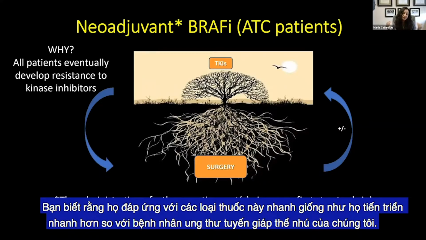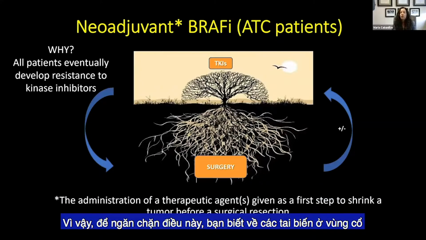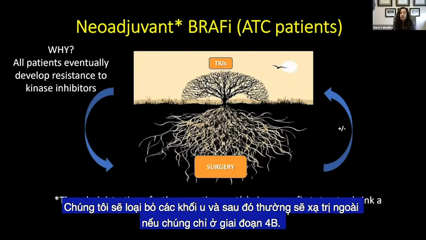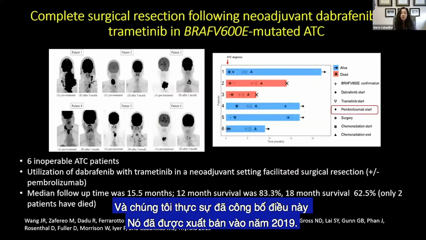It's almost like as fast as they respond to these drugs, they also progress more rapidly than our papillary thyroid cancer patients. And so, in order to prevent catastrophe in the neck, we take out the tumors and then oftentimes we'll radiate if they have only stage 4B disease. And so we actually have published this.